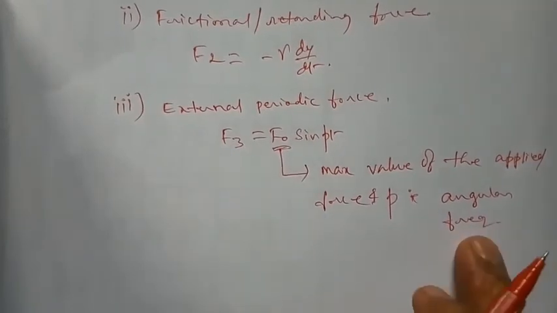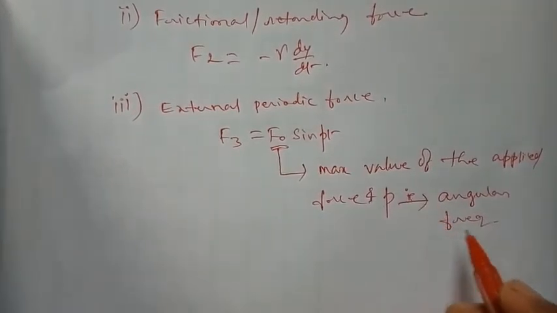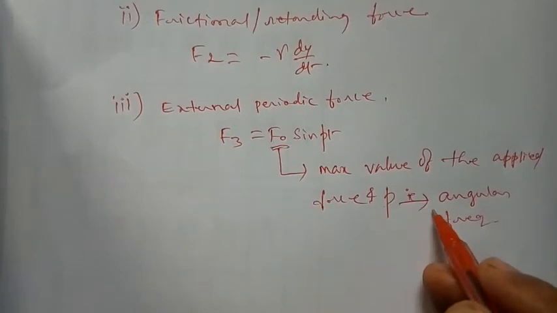It is the angular frequency of the external periodic force.